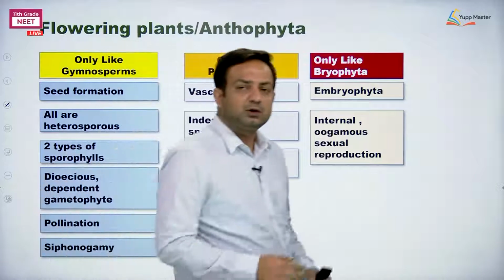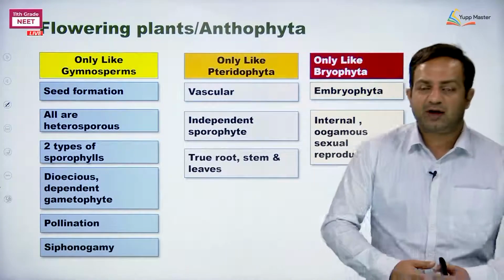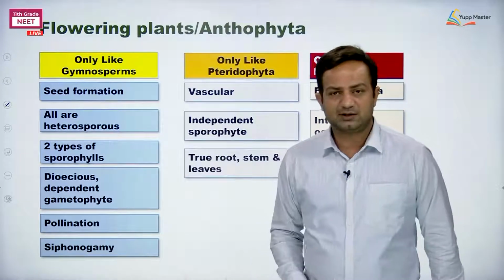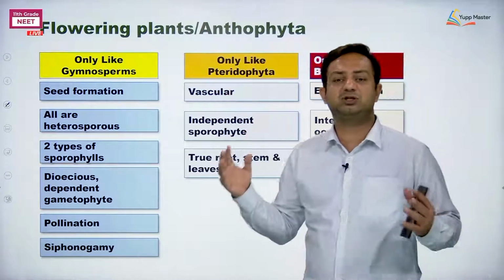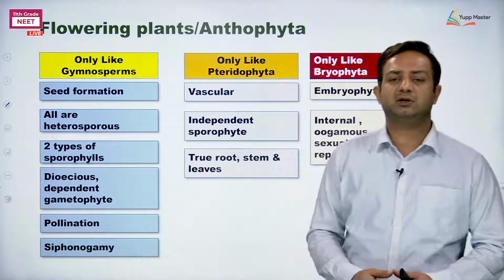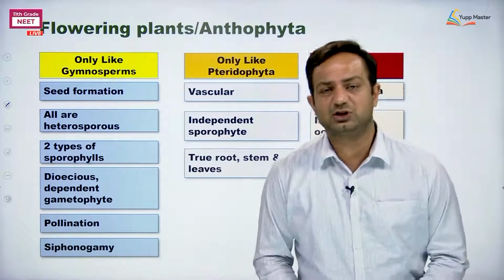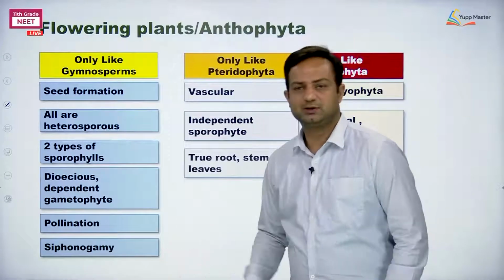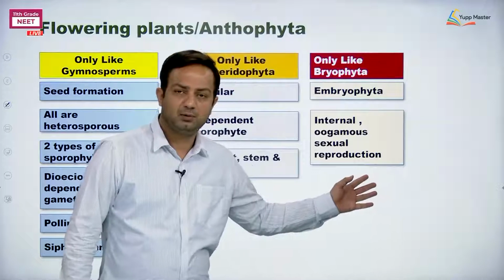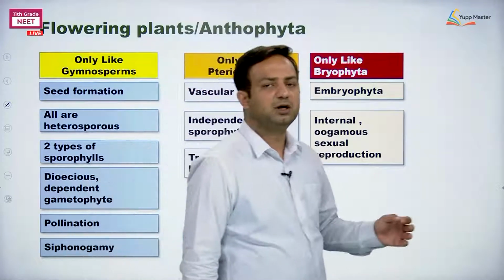So this is how we have compared. Now, if anyone asks that out of all the land plants, Angiosperms share most similarities with Gymnosperms and the least similar features with Bryophyta, that type of question can be created.